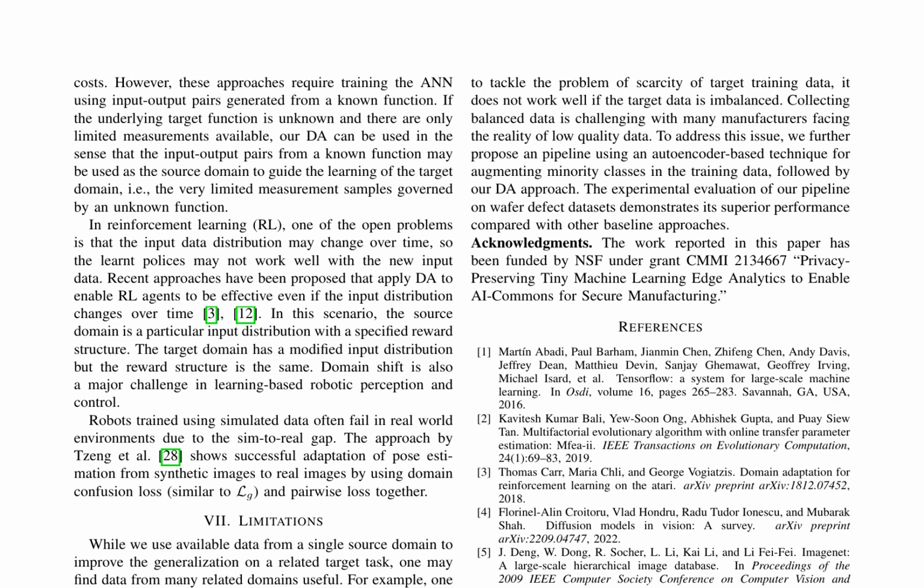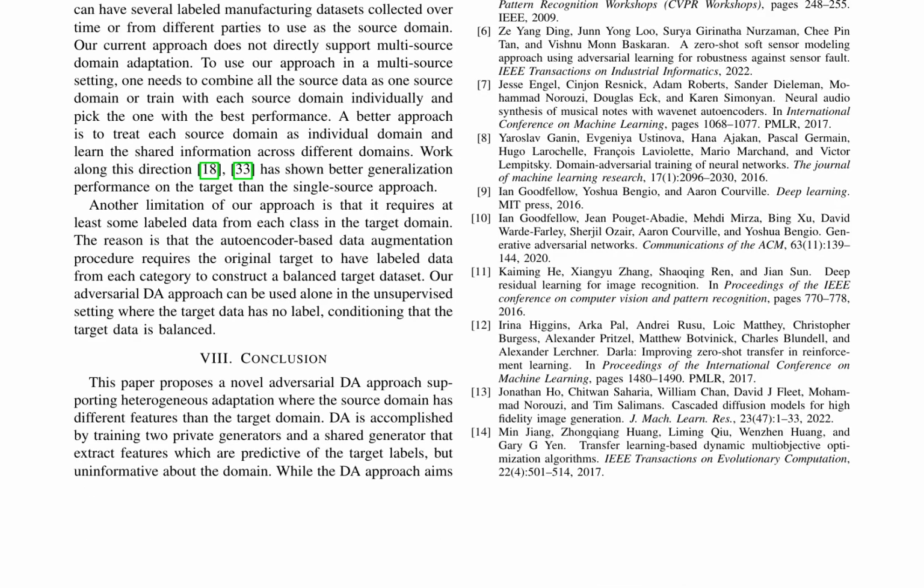The approach is situated within the context of related works on deep learning, generative adversarial networks, and reinforcement learning. It highlights the challenges of domain shift in learning-based robotic perception and control, as well as the need for domain adaptation in reinforcement learning to ensure effectiveness even when input distributions change over time. Notably, the approach requires at least some labeled data from each class in the target domain, and its performance could be improved by using data from multiple related domains.